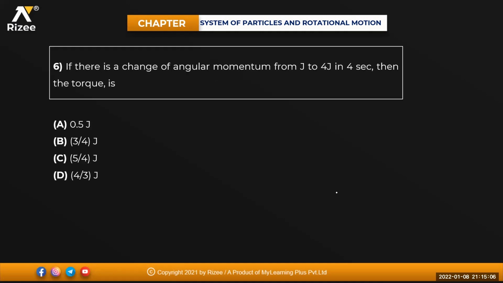Next one. If there is a change in angular momentum from J to 4J in 4 seconds, then the torque is, good question. Can anyone try it, beta? Torque is nothing but what, beta? Rate of change of angular momentum. Tau is equal to dL divided by dt. That means final angular momentum minus initial angular momentum divided by t.